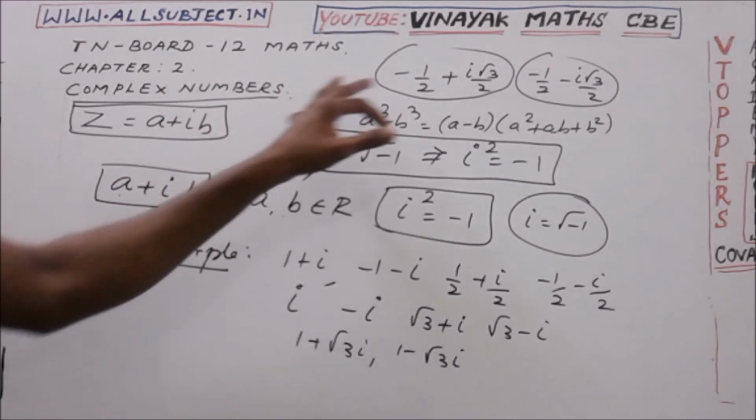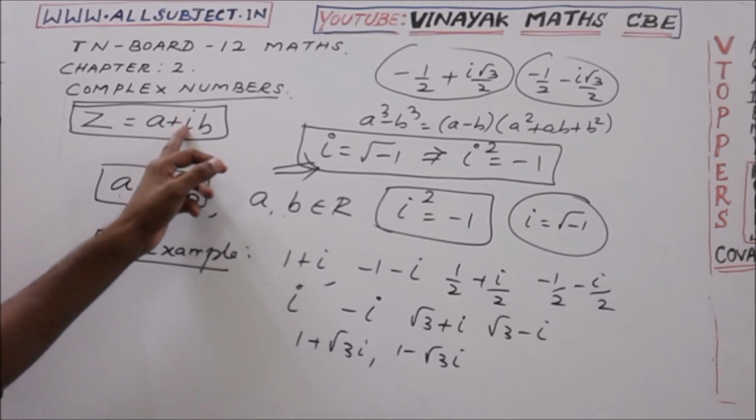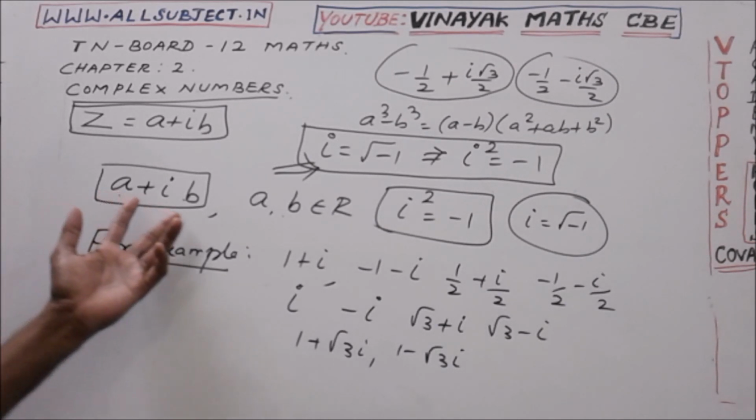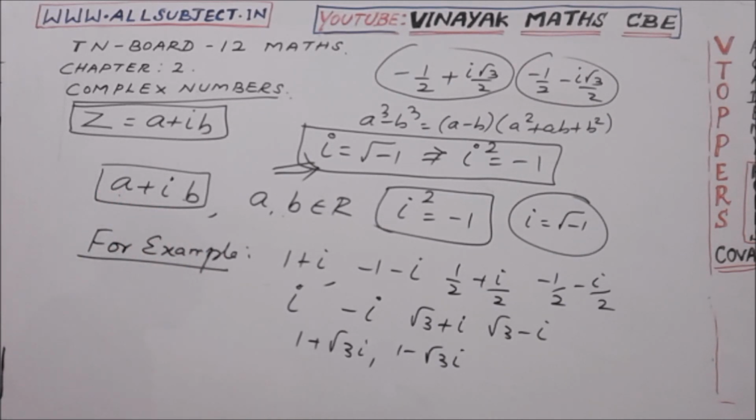Generally we can write the complex number as Z equal to a plus ib. This is in the form of a plus ib. When we square this i value, it will be equal to minus 1. So this is the definition of a complex number: a number of the form a plus ib, where a comma b belongs to the real numbers, satisfying the condition i square equal to minus 1, is known as a complex number.